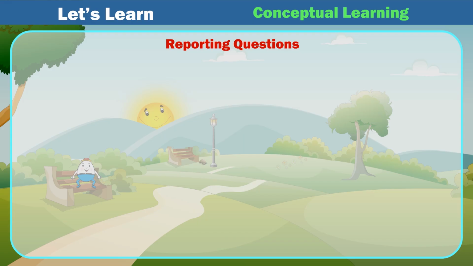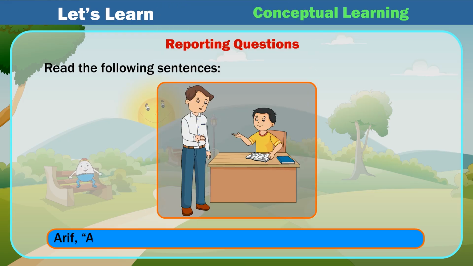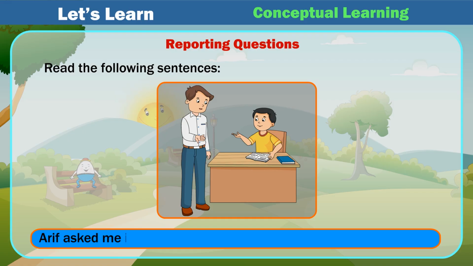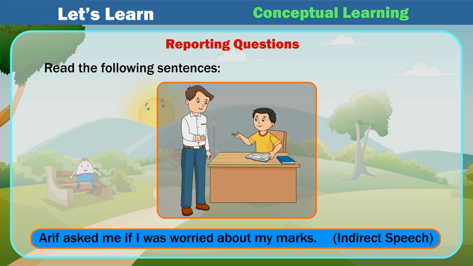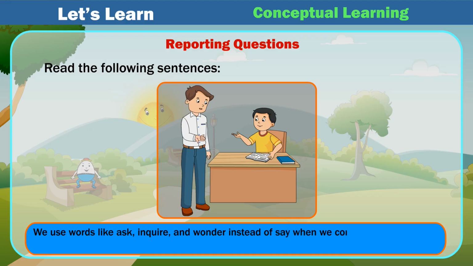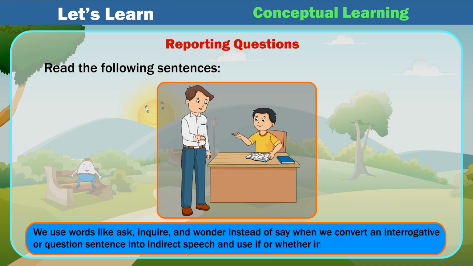Reporting questions. Read the following sentences. "Arif, are you worried about your marks?" Direct speech. Arif asked me if I was worried about my marks. Indirect speech. We use words like ask, inquire, and wonder instead of say when we convert an interrogative or question sentence into indirect speech, and use if or whether in place of are.